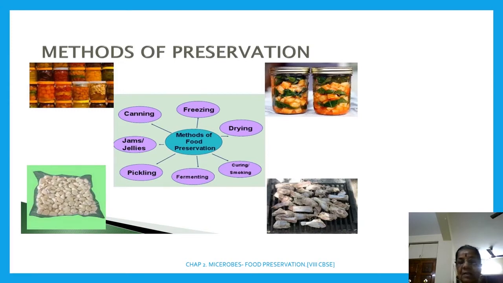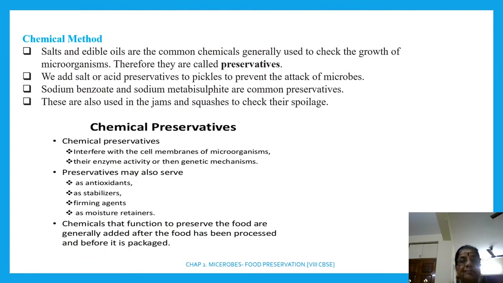Yes sir. Right. The next one, it is chemical methods of preservation. Salts and edible oil are the common chemicals generally used to check the growth of microorganisms. Therefore, they are called preservatives. Edible oil என்னது? நல்லெண்ணெய், கடலெண்ணெய், இந்த ஊறுகாய்க்கு விடுவோம் இல்லையா, அந்த ஆயில் are common chemicals generally used to check the growth of microorganisms. Therefore, they are called preservatives.